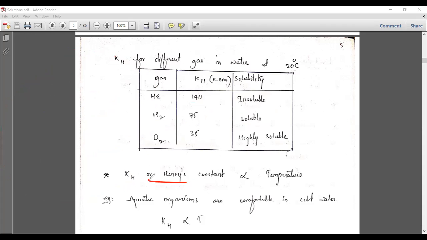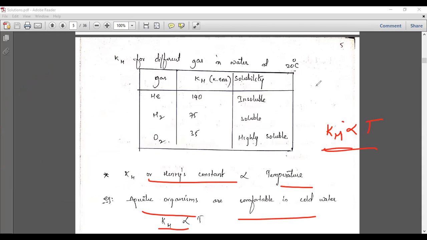This Henry constant is also directly related to the temperature. If you increase the temperature, the Henry constant will increase. Generally, aquatic organisms are comfortable in cold water, because cold water has a very low temperature and therefore a very low KH value, since KH is directly related to temperature.